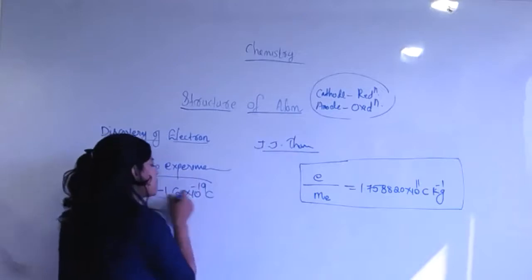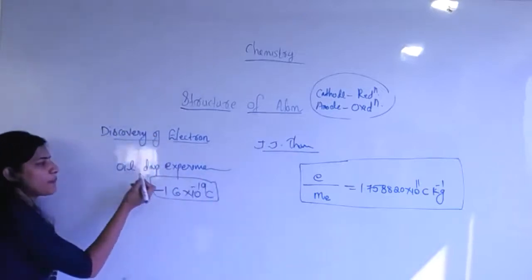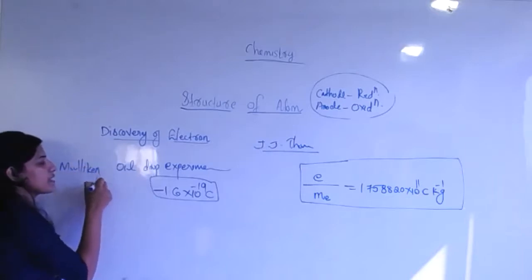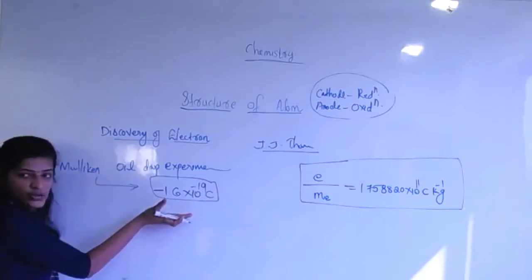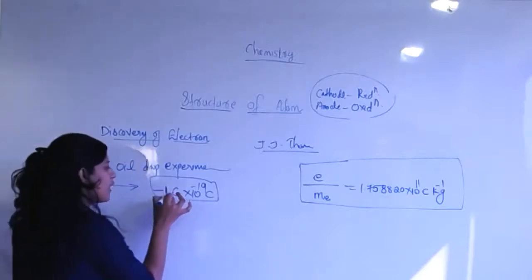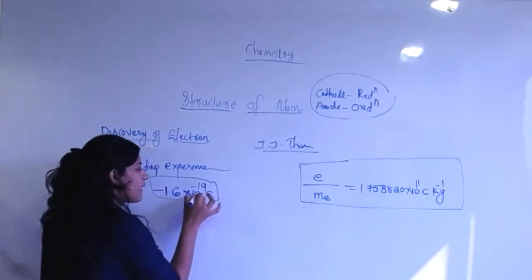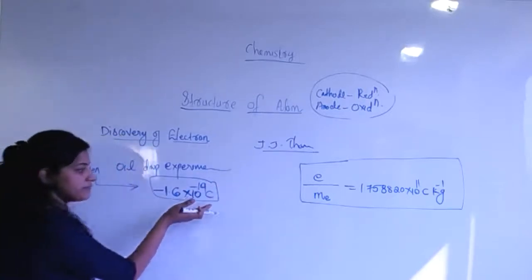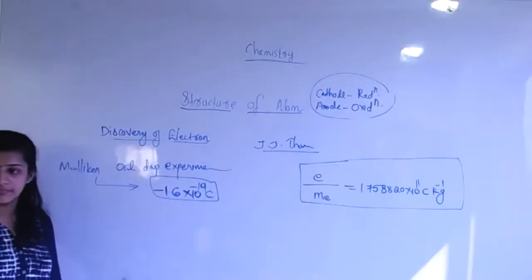This is one of the important facts. In the oil drop experiment, Millikan, the scientist, discovered the exact charge of the electron, that is negative 1.6 times 10 to the power minus 19 coulomb. Are you familiar with this thing before?